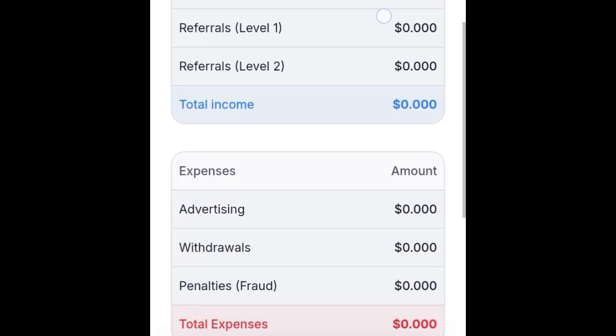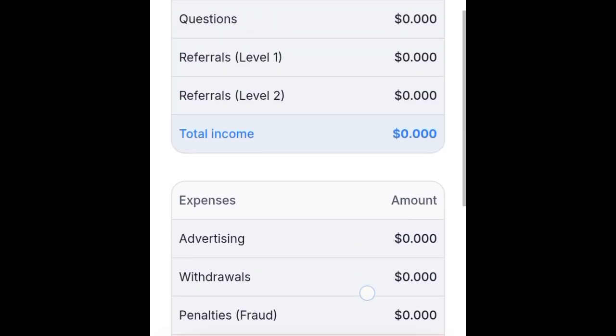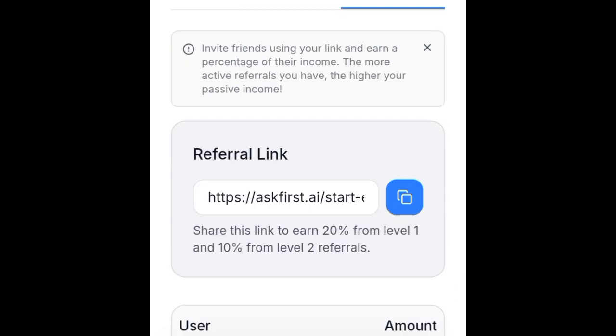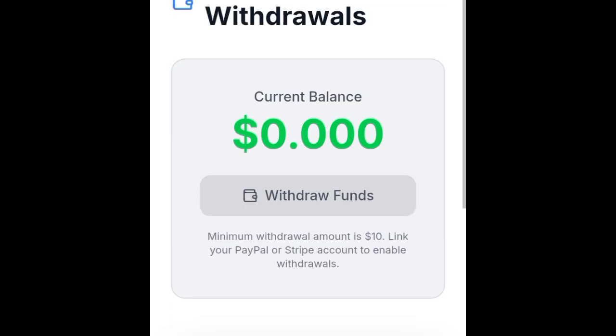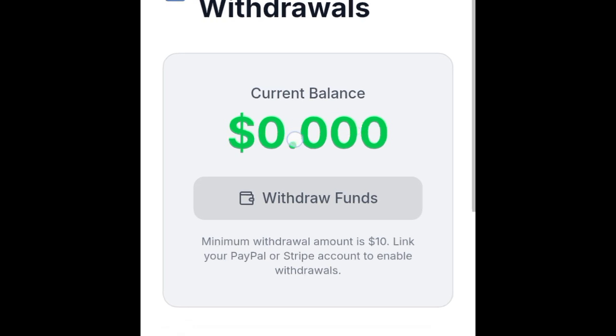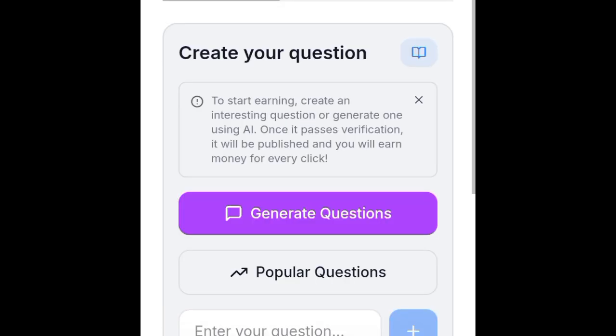All right. This is a new account created for the sake of this tutorial. So let's go on. Let's see how you can answer these questions. Now, as you can see here, this is the referral link. You can refer and start earning 20% from level 1 and 10% from level 2 referrals. All right. Now, my balance is currently $0. Let's see how we're going to ask the question.